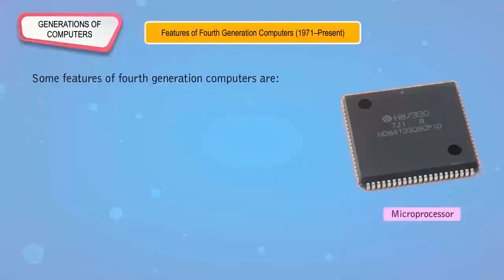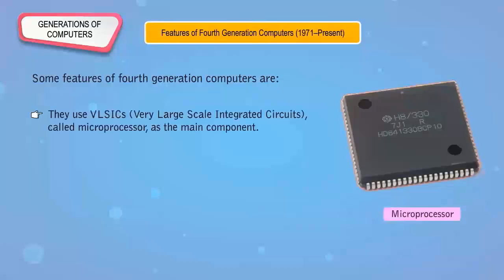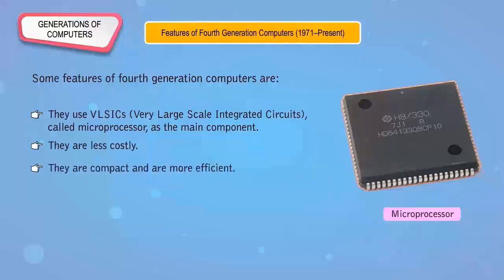Features of fourth-generation computers, 1971 to present. Some features of fourth-generation computers are: they use VLSI, very large-scale integrated circuits called microprocessor as the main component. They are less costly. They are compact and more efficient.